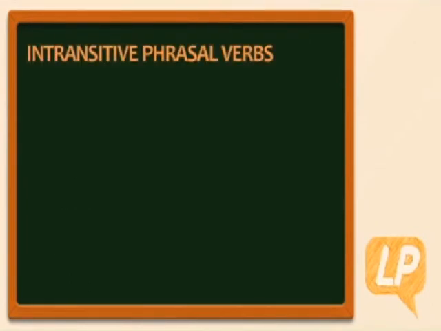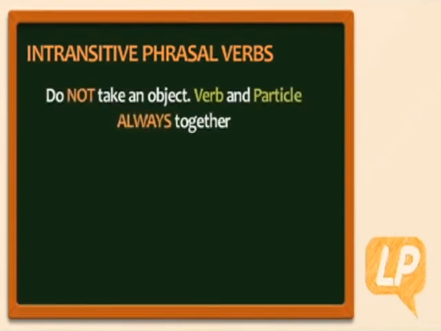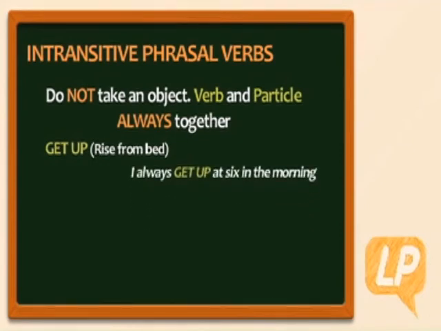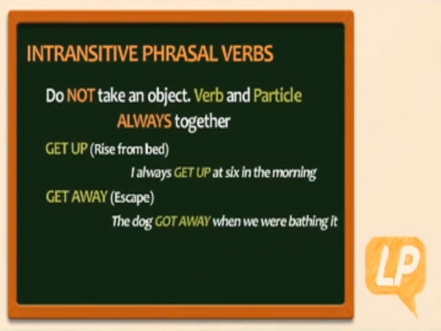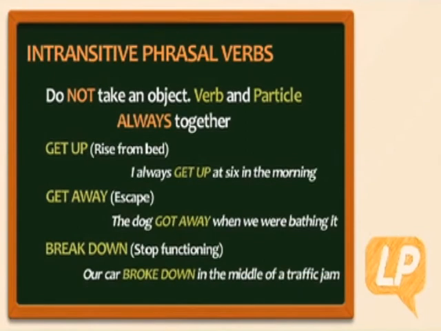Intransitive phrasal verbs do not take an object, so the verb and the particle are always together. For example, get up, rise from bed. I always get up at 6 in the morning. Get away, escape. The dog got away when we were bathing it. Break down, stop functioning. Our car broke down in the middle of a traffic jam.